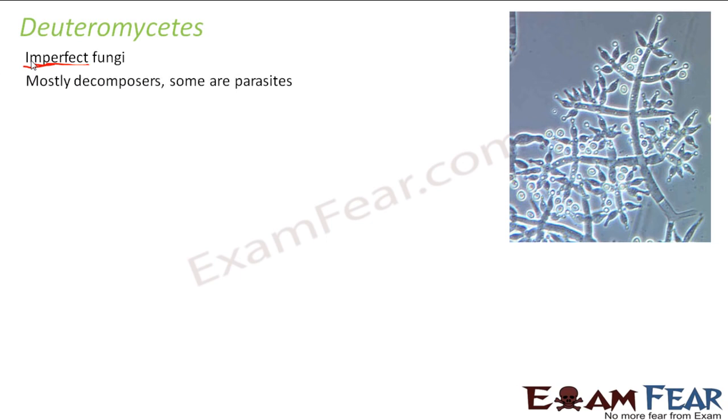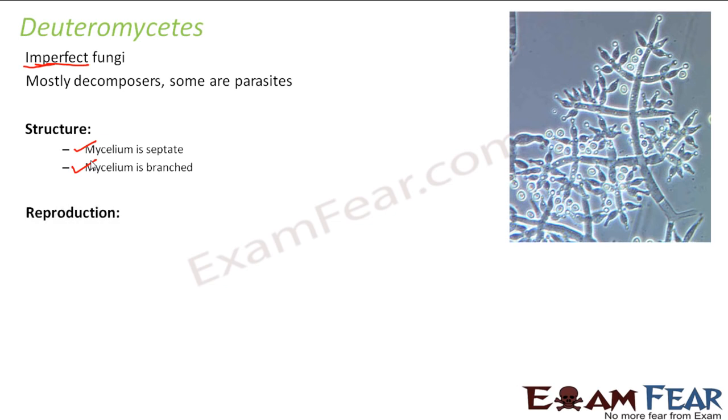Okay, so let us look at their nutrition. Mostly they are decomposers. However, some of them are parasites, but mostly they are decomposers. Talking about their structure, again here also the mycelium is septate and branched. So if you look at it, only Phycomycetes, the first category which we talked about, have aseptate and cenocytic mycelium. Other than that, all other categories of fungi have a branched and septate mycelium.